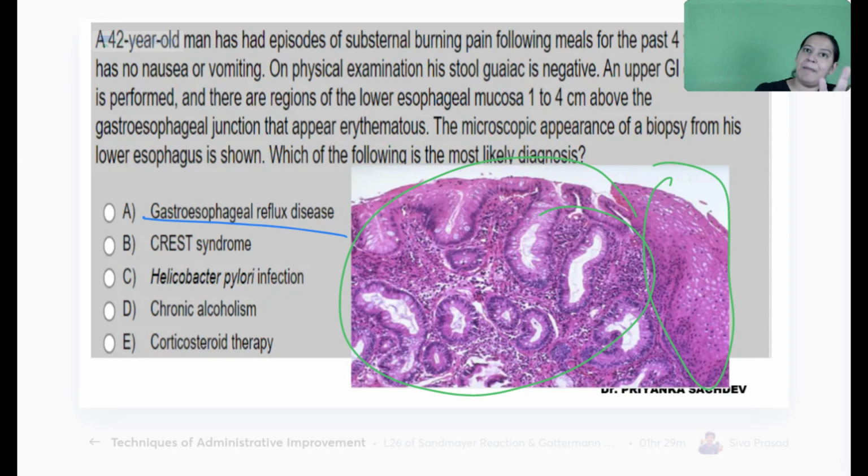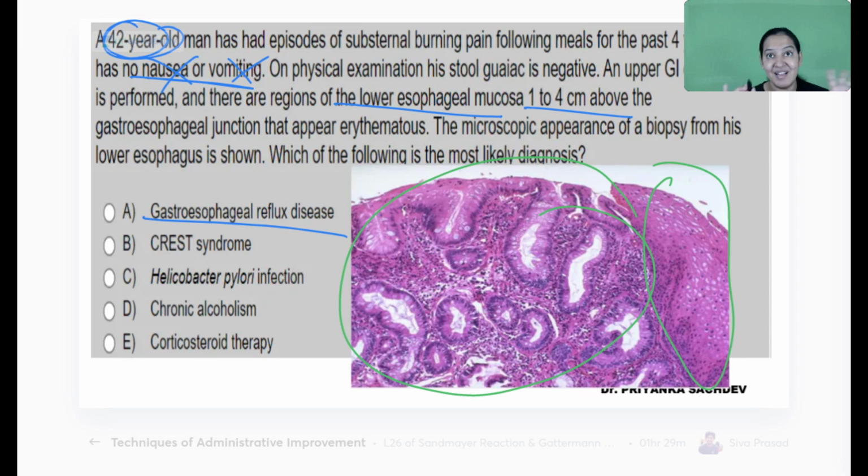Now from the same image, I can frame multiple MCQs. So there is a 42-year-old male having heartburn. There is no nausea. There is no vomiting. Lower esophagus, 1 to 4 centimeters above the lower esophagus junction, I have taken a biopsy and this is the biopsy.